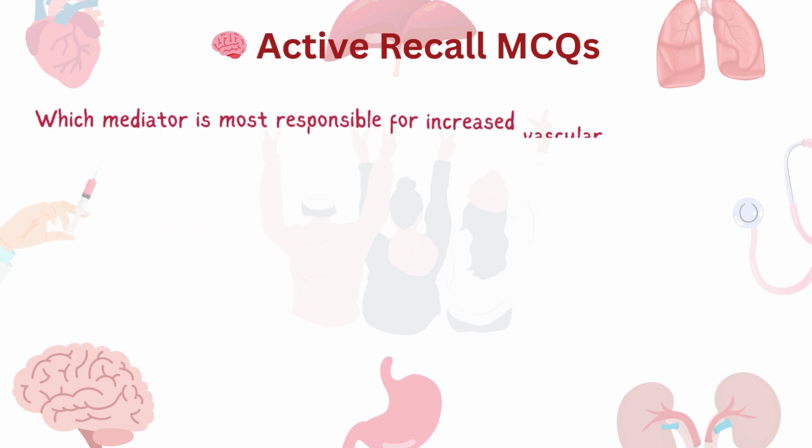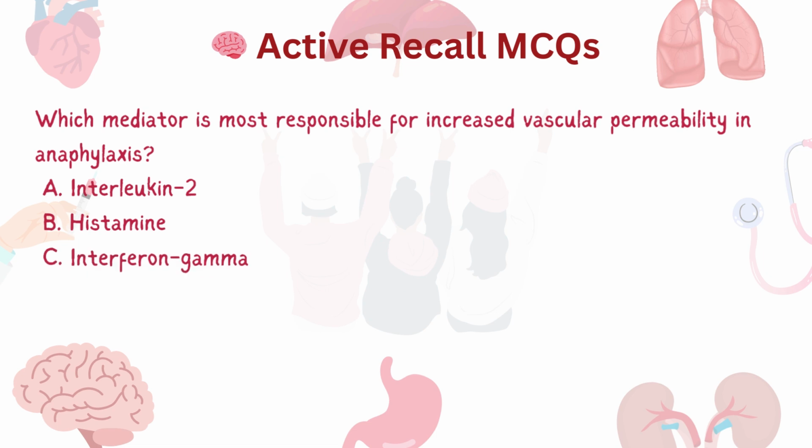The next question is, which mediator is most responsible for increased vascular permeability in anaphylaxis? The options are interleukin 2, histamine, interferon gamma, and tumor necrosis factor alpha. And the answer is B, which is histamine. The three main mediators released from mast cells and basophils during anaphylactic shock are histamine, tryptase, and leukotrienes.